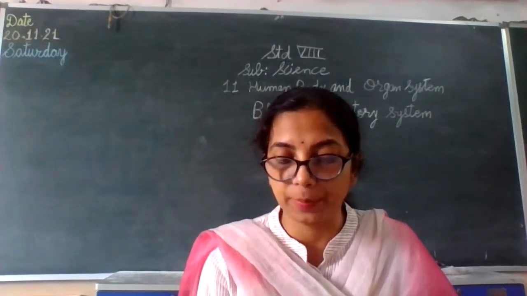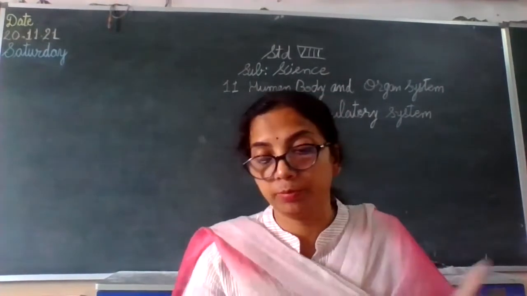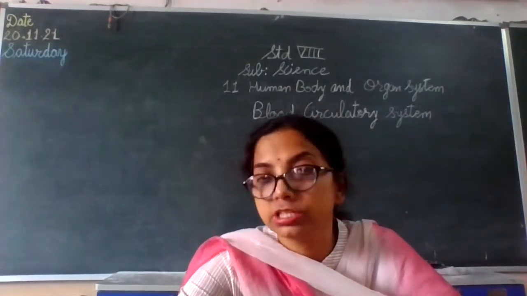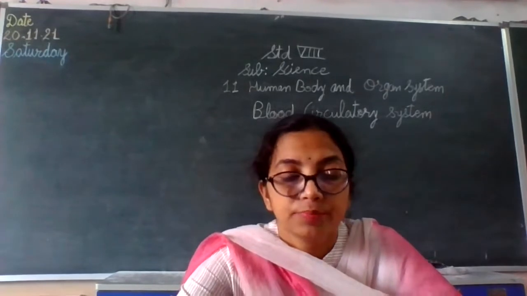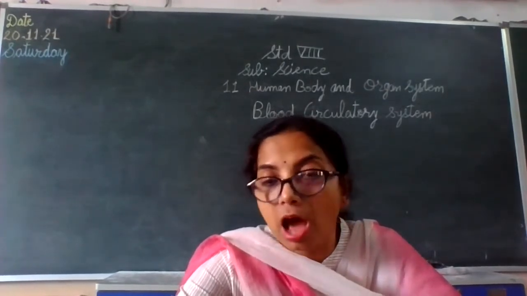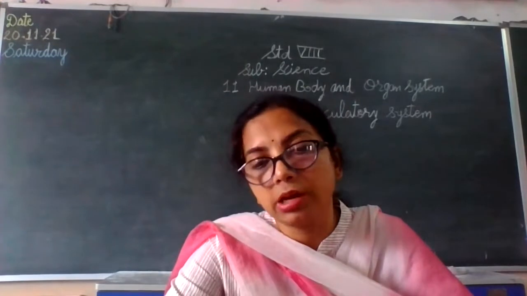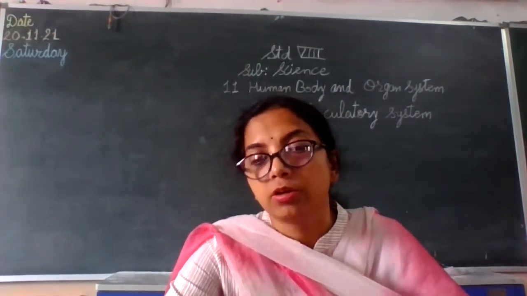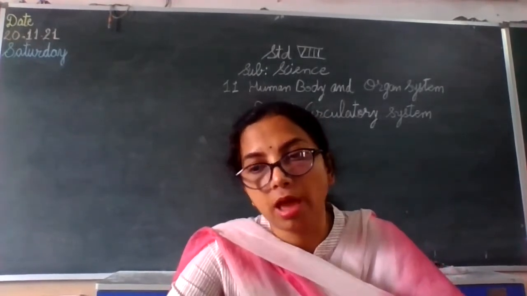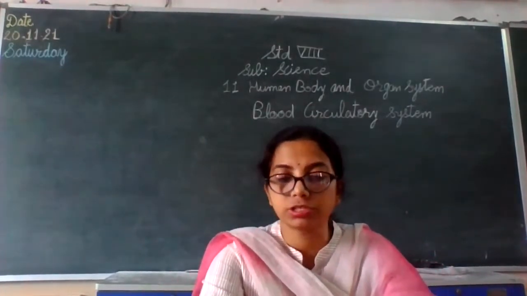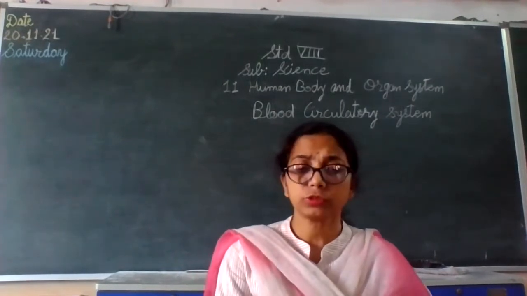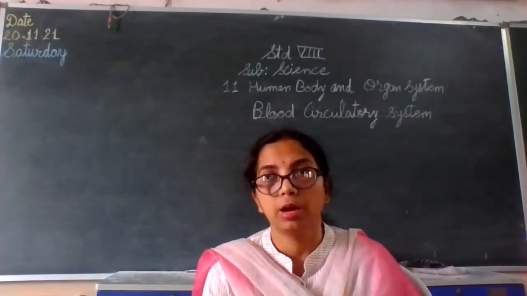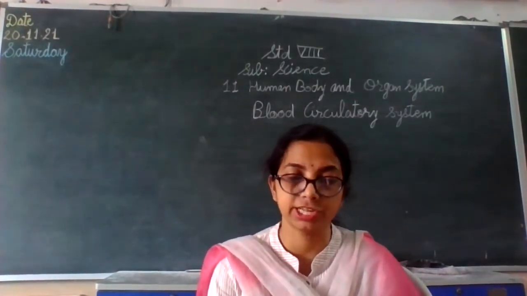There are many organs in the blood circulatory system, like the main one, the heart, that pumps the blood. The second one is the arteries, which mostly carry the oxygenated or pure blood. Then veins and small blood capillaries carry impure or deoxygenated blood. So let us today try to understand in detail the blood circulatory system.